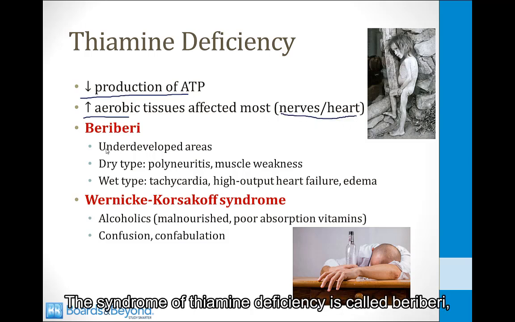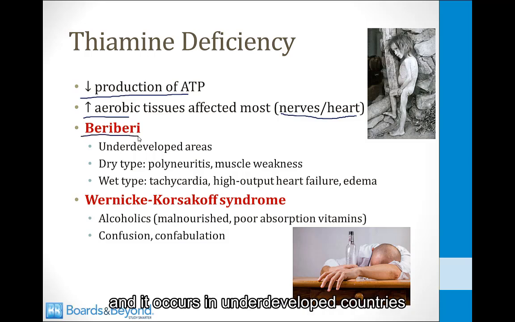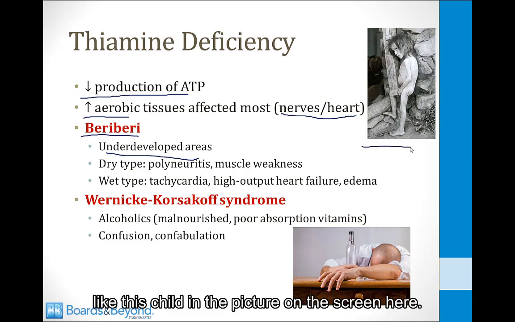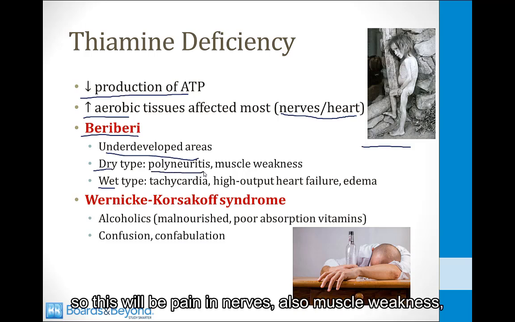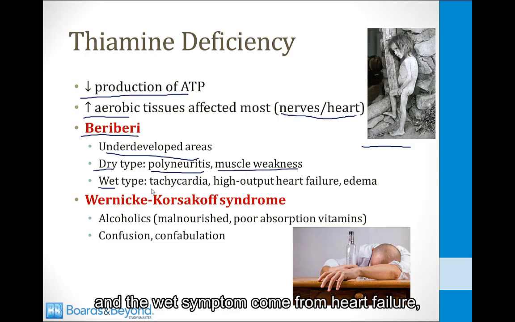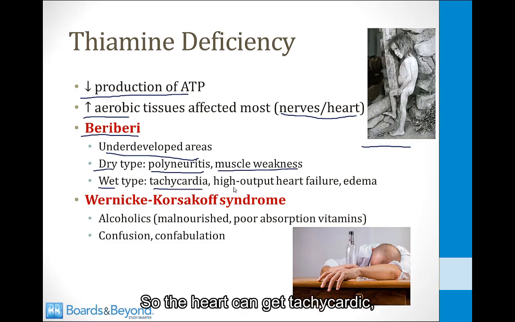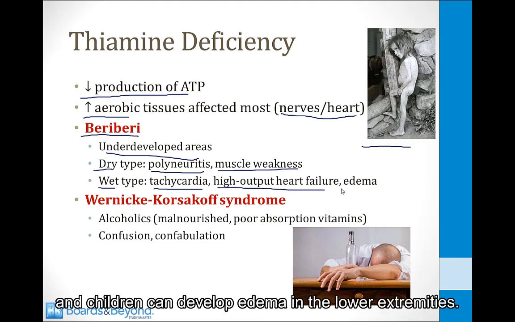The syndrome of thiamine deficiency is called beriberi, and it occurs in underdeveloped countries where children are malnourished, like this child in the picture on the screen here. The symptoms of beriberi are divided into dry symptoms and wet symptoms. The dry symptoms are polyneuritis, so this will be pain in nerves, also muscle weakness, and the wet symptoms come from heart failure, so the heart can get tachycardic and there can be high output heart failure and children can develop edema in the lower extremities.